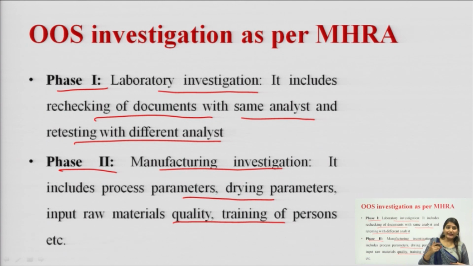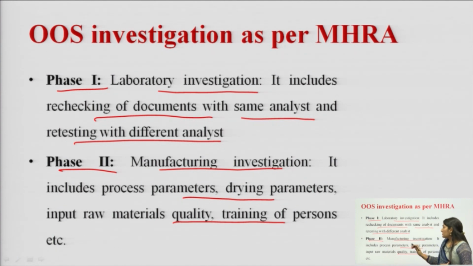After the 3 times testing, the results will be compiled and the average of the results is taken, and depending on that result, a report will be prepared stating whether our results are in compliance with the OOS or the OOS is invalidated. This is the phase 1 testing or laboratory investigation.